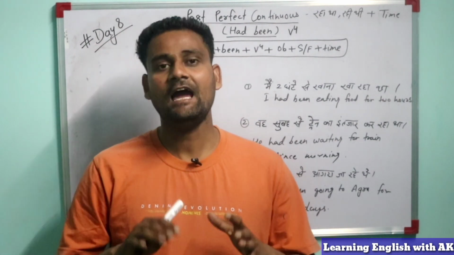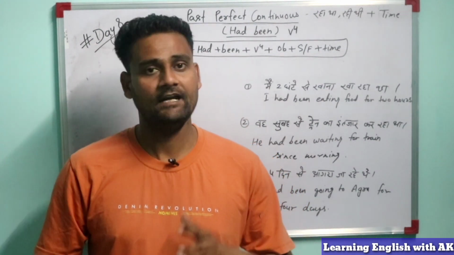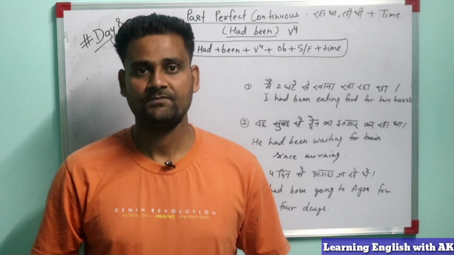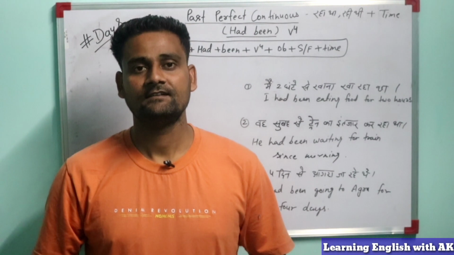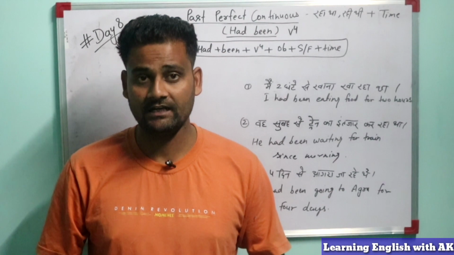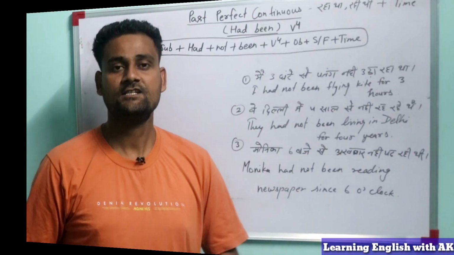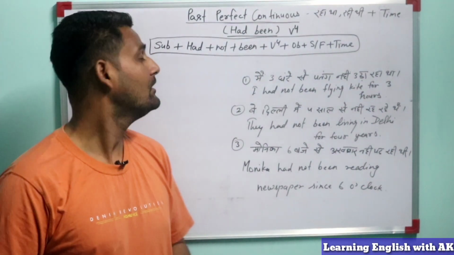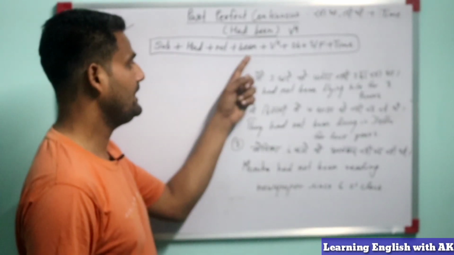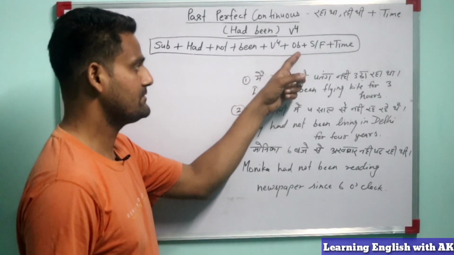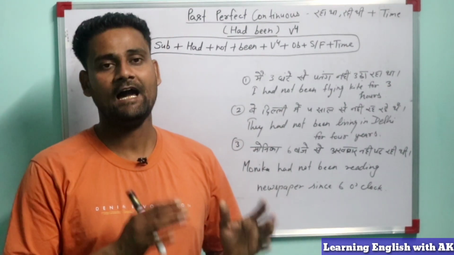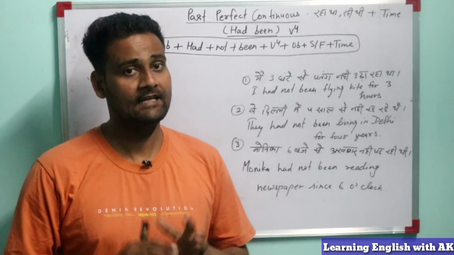So guys, we have learned how we ask the questions, interrogative first type, and how we will answer in an affirmative sentence. So if you deny that we do not do this thing, how will we convert these sentences into English? Let's come. So guys, first let's check what the formula is. The formula is: subject, had, not, been, fourth form of the verb, object, since and for, and time duration. So this is the formula. With the help of this formula we will make the negative sentence.